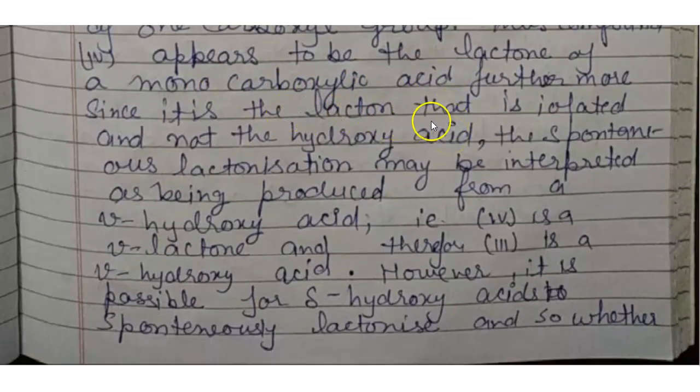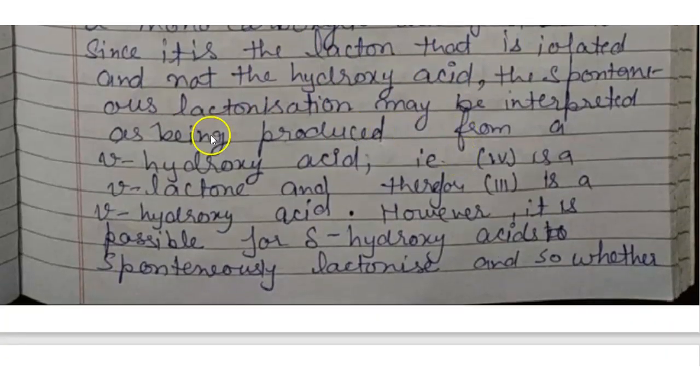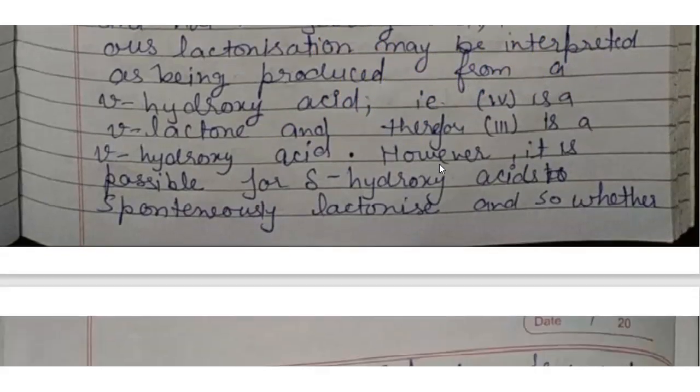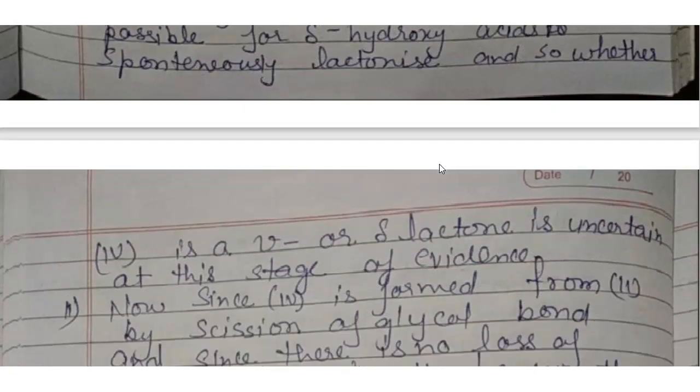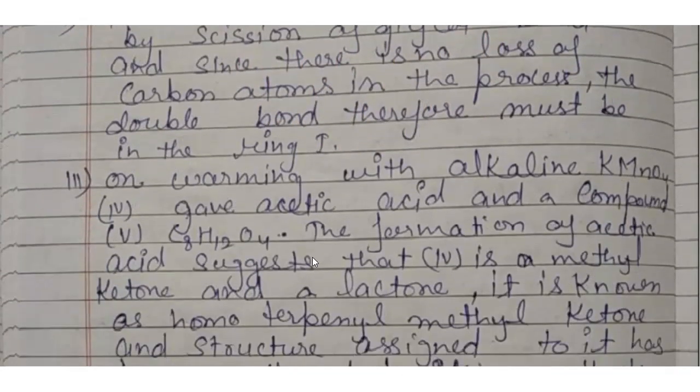Furthermore, since it is the lactone that is isolated and not the hydroxy acid, the spontaneous lactonization may be interpreted as being produced from a gamma-hydroxy acid. Next, since the formation involves scission of the glycol bond and there is no loss of carbon atoms in the process, the double bond must be in the ring.